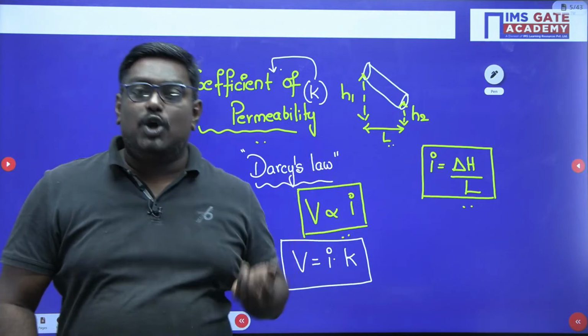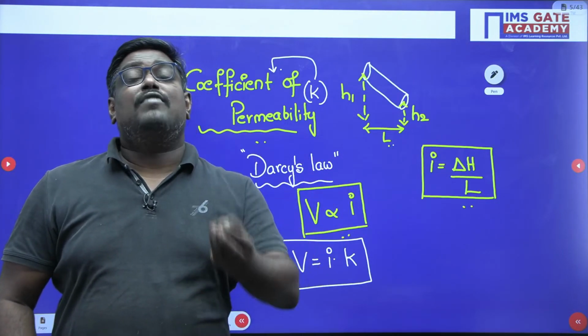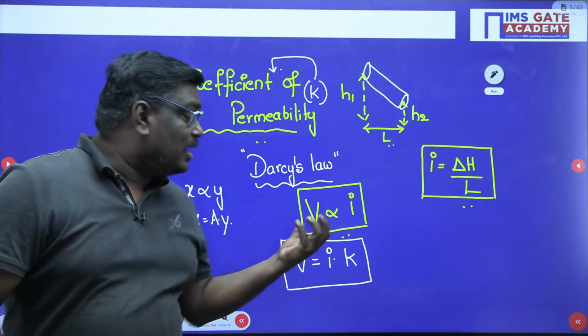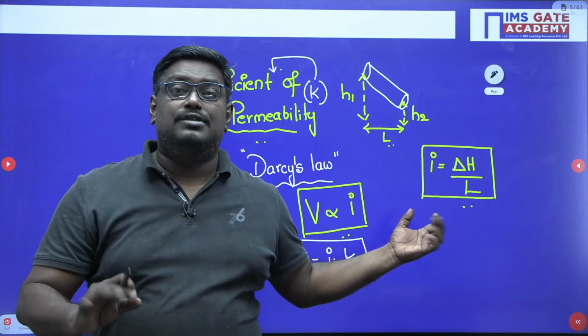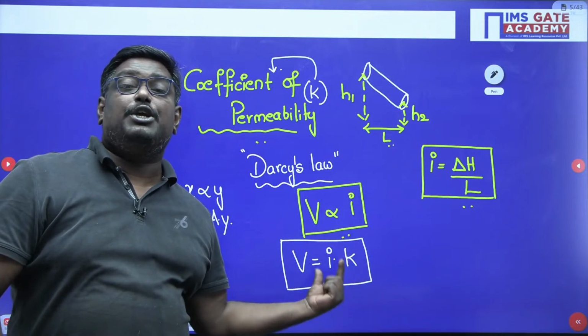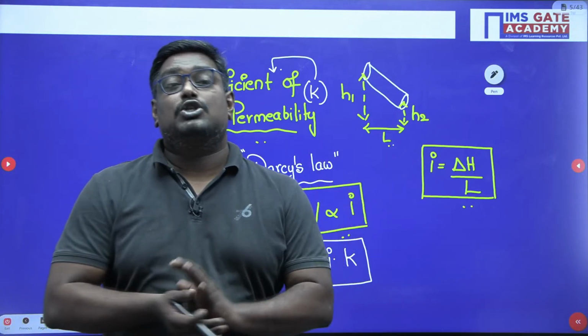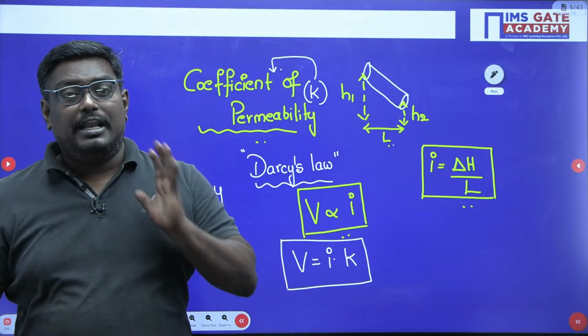What do you mean by hydraulic gradient? It is the loss of head per unit length. Hydraulic gradient doesn't have any units. So the coefficient of permeability units will be the same as velocity units. Rajat, are you clear?